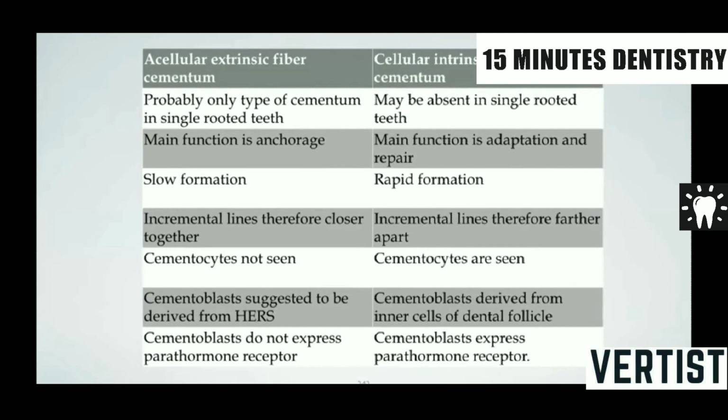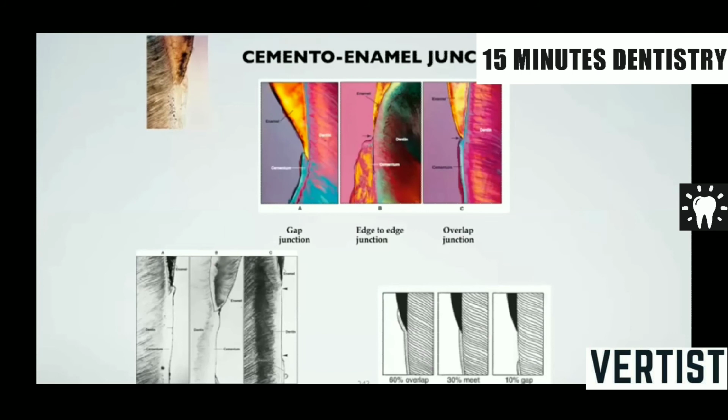There's probably only one type of cementum in a single-rooted tooth. They have slow formation, and cementocytes are not seen here because the acellular cementoblasts do not express the parathormone receptors. The cementoblast was suggested to be derived from the cortex epithelial root sheath, whereas in cellular intrinsic fiber cementum, the cementoblasts are derived from the inner cells of the dental follicle.